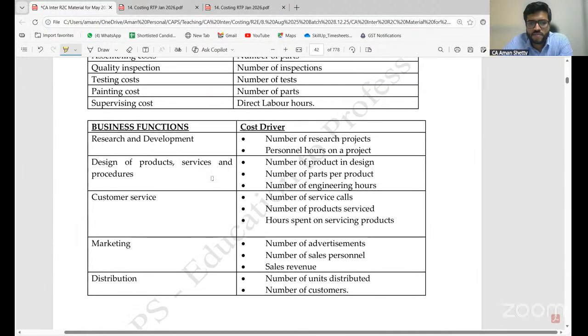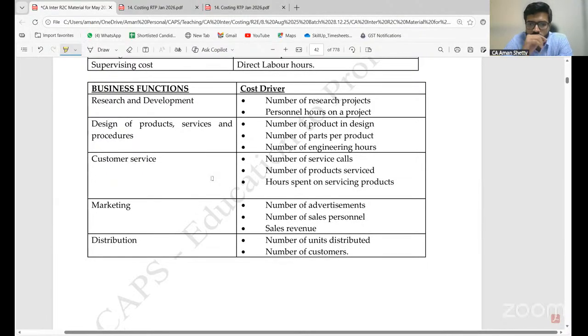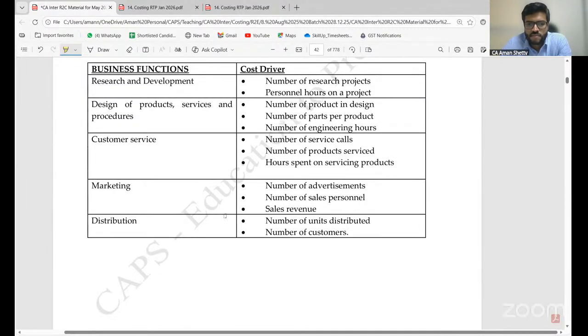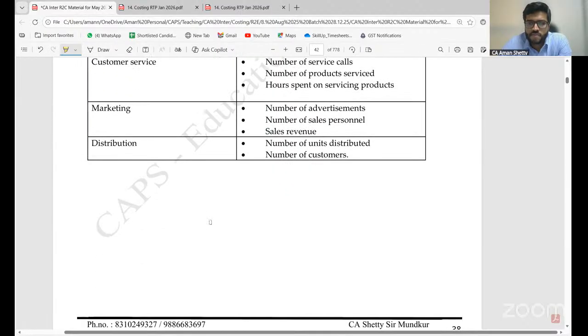Business functions and their cost drivers. Research and development: number of research projects, personnel hours on a project. Design of products, services and procedures: number of products in design, number of parts per product, or number of engineering hours. Customer service: number of service calls, number of product services, hours spent on servicing products. Marketing: number of advertisements, number of sales personnel, sales revenue. Distribution: number of units distributed, or number of customers.